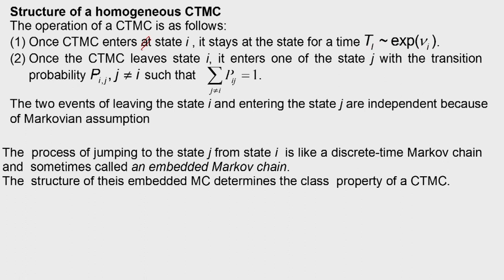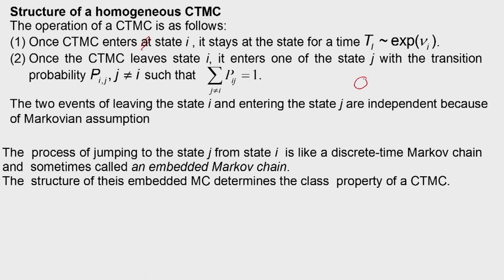That we have established, that it will remain in state i for a random time with PDF exponential with parameter nu_i. Once the CTMC leaves state i, it enters one of the states j with the transition probability P_ij, j not equal to i, such that the summation of P_ij is equal to 1.